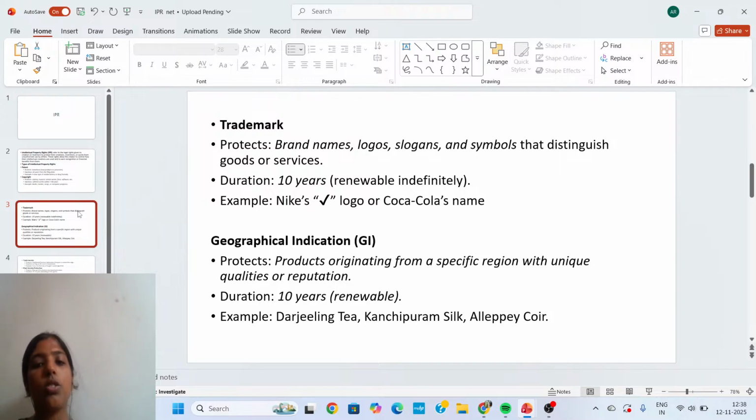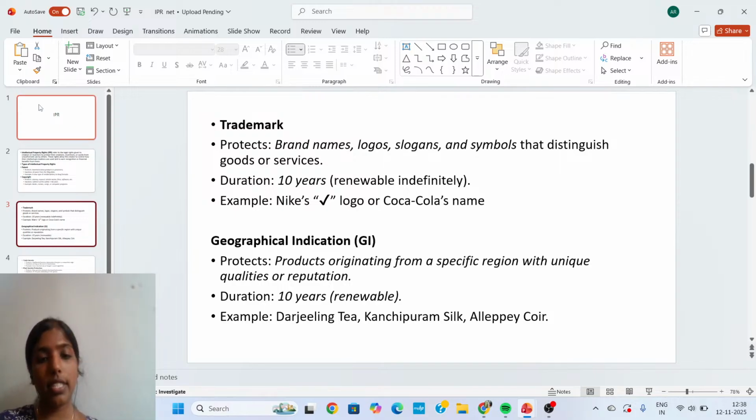The duration is 10 years, and it can be renewed indefinitely. An example is Nike's tick logo or Coca-Cola's name. So this is the concept of trademark.